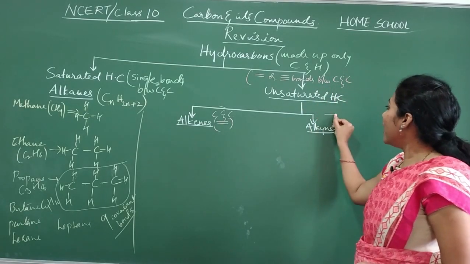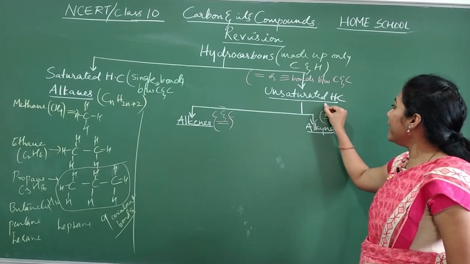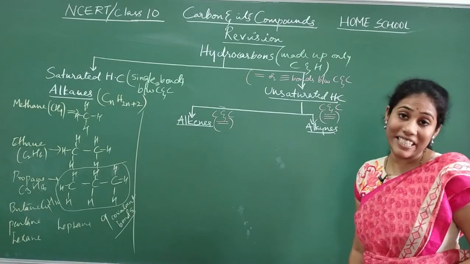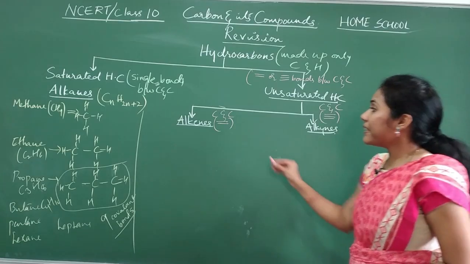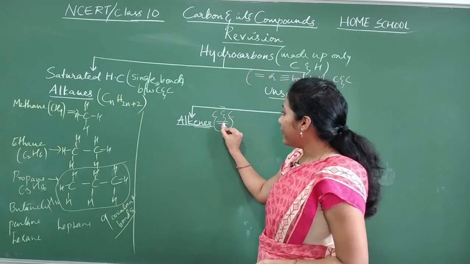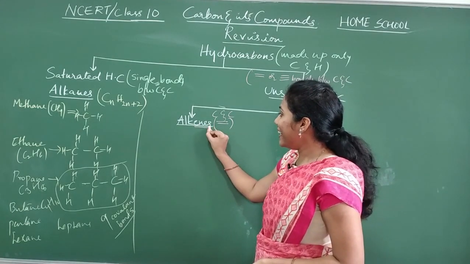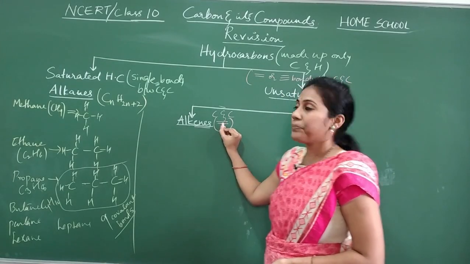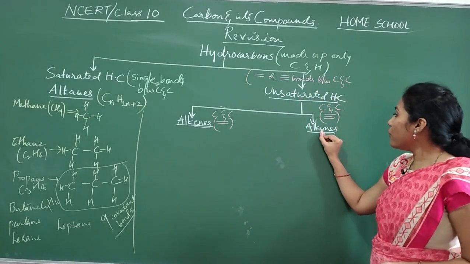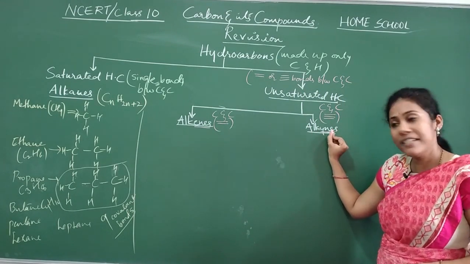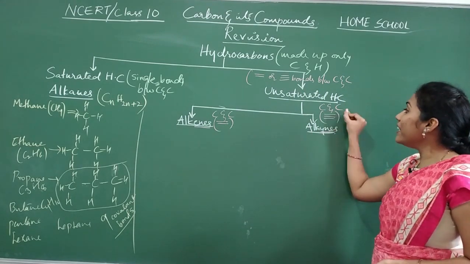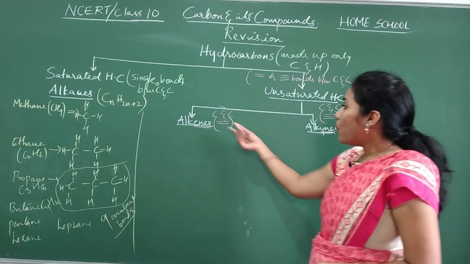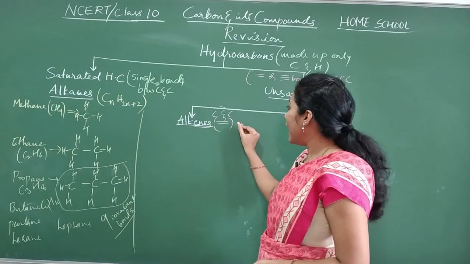If you have a triple bond between carbon and carbon, you will call them alkynes. Remember this: if you find ENE in the name, it means there is a double bond between carbon and carbon. If you find YNE in the name, it means there is a triple bond between carbon and carbon. And now, what is the general formula for alkenes?